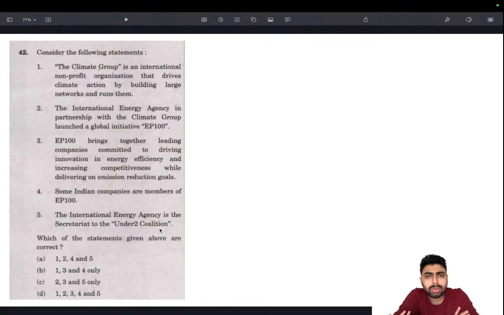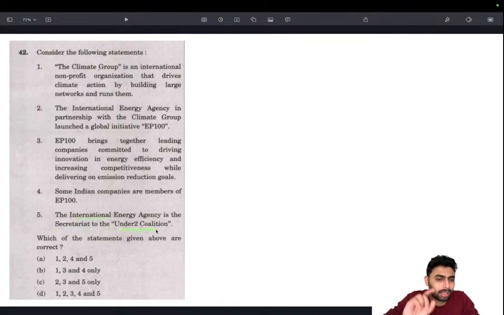That's a coalition, a loose coalition of intergovernmental bodies and others to keep the global temperature rise to less than 2 degrees Celsius. And for that matter, will IEA be the secretariat? That's the question. There are other bodies, even the International Renewable Energy Agency will be there. So if such bodies exist, why should IEA be the one hosting the secretariat? That's the trickiest thing. These two don't align well. The interest of IEA and the interest of the Under 2 coalition don't really match.